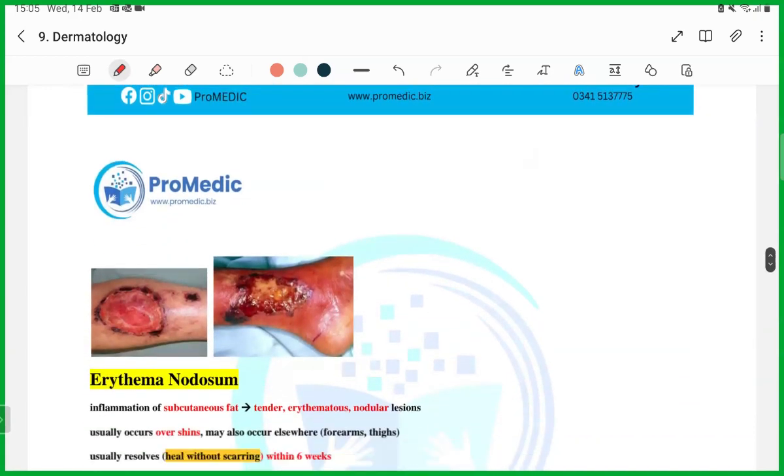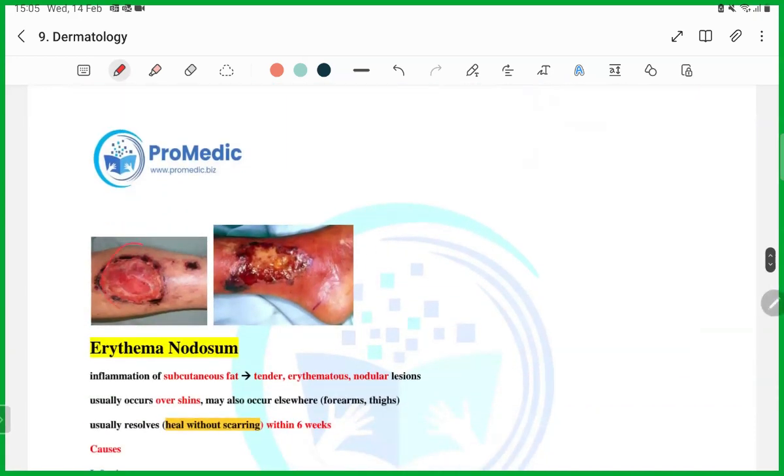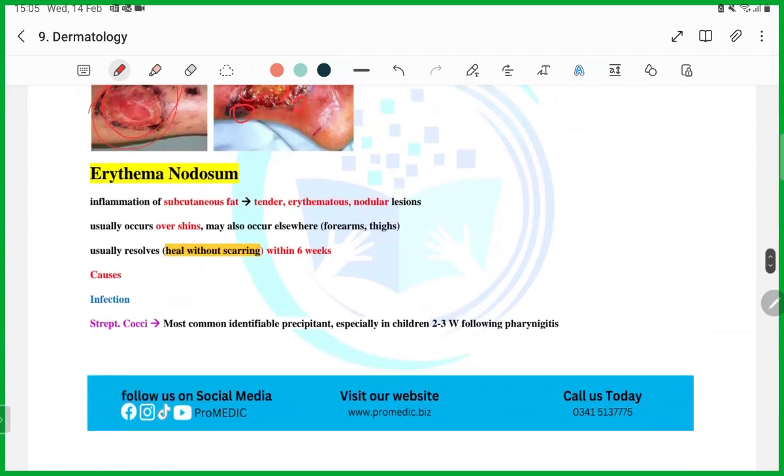Guys, this is what I was telling you. Very angry looking rash, angry with necrosis, black necrosis, and bluish borders. This is how pyoderma gangrenosum presents.